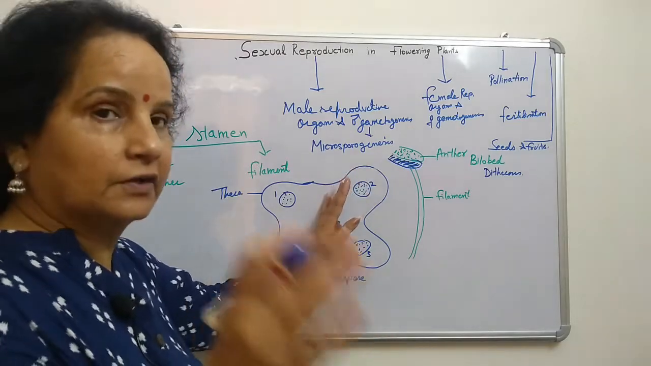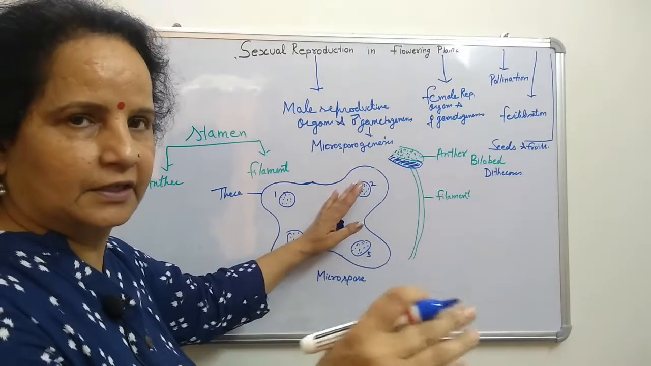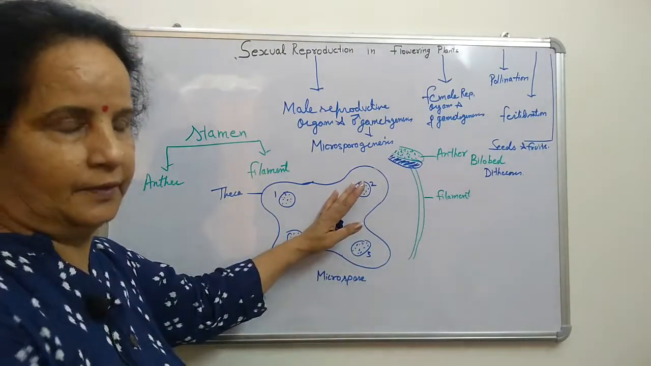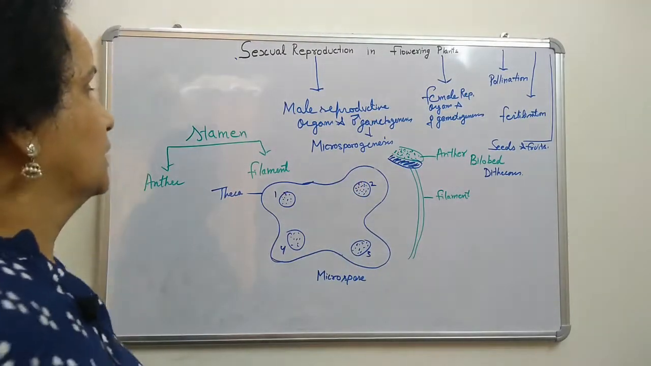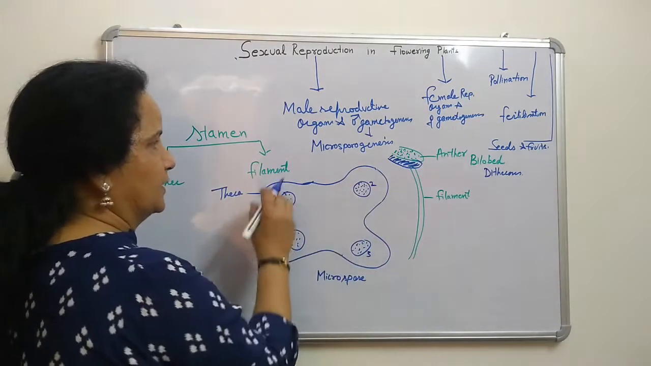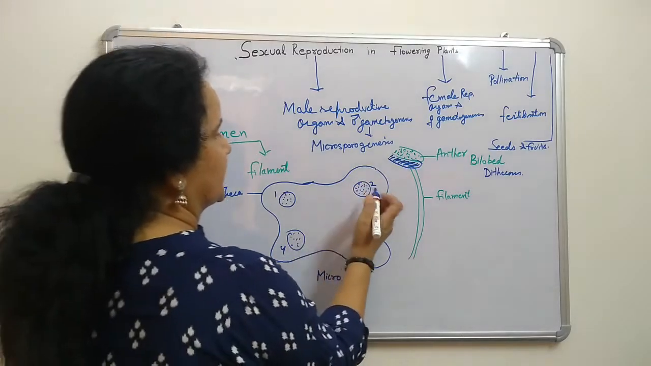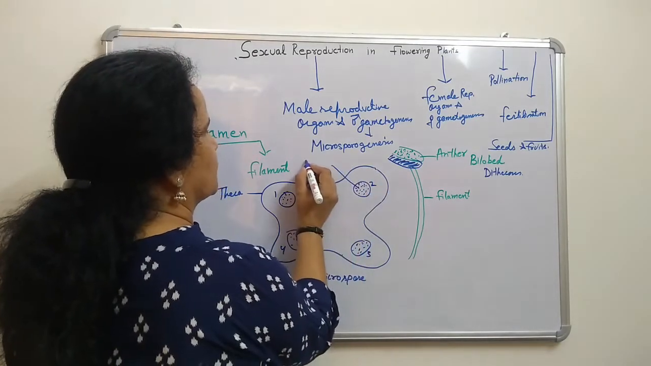Motile means they are not themselves motile. They can move through factors. Some agents are there, and they move from one place to another place. It cannot move itself. Now then, the structure of this one, as you know, these tissues are there. These tissues are called sporogenous tissue.